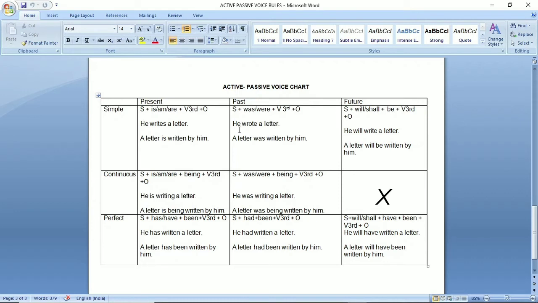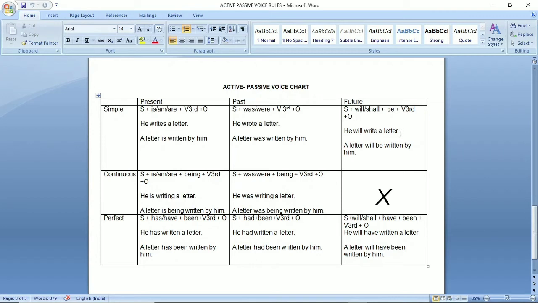Now, if your sentence in active voice is in simple past, we will use was/were as helping verb and verb third form. Let us see. He wrote a letter. A letter was written by him. Here we are using was if the subject is singular and were if the subject is plural. Let's move to simple future. In simple future, the formula is subject plus will or shall plus be plus verb third form plus object. For example, he will write a letter.